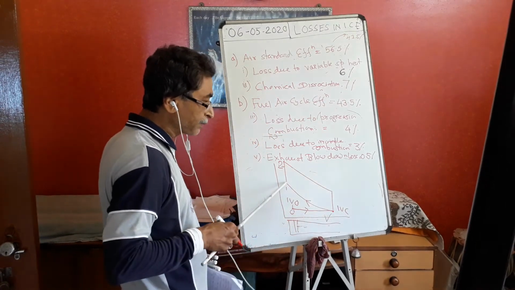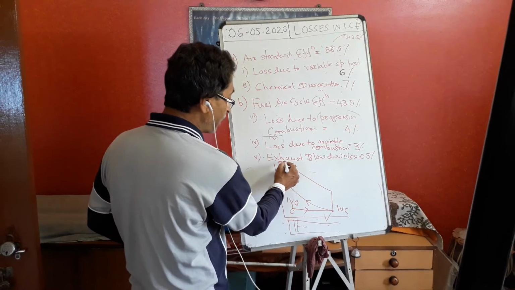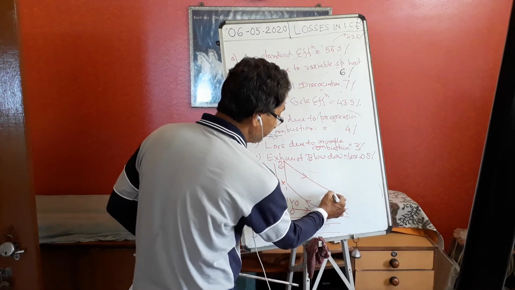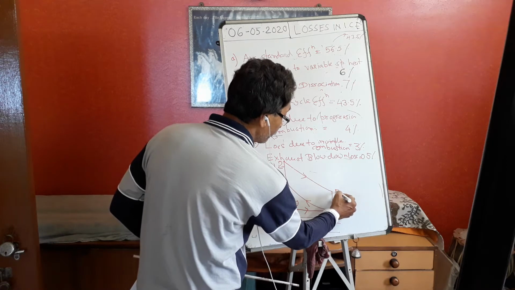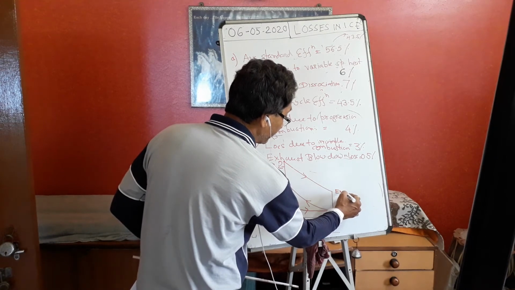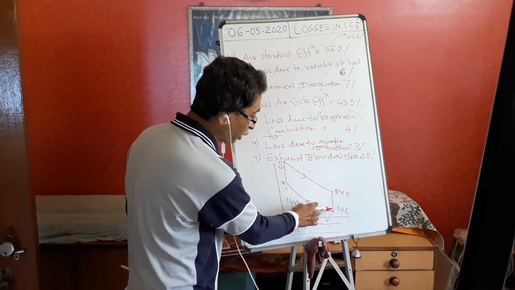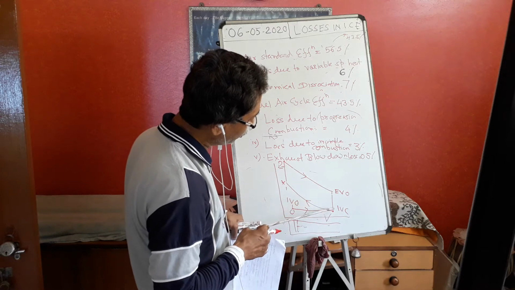Then what is this process? Compression. This is the sparking. This is the combustion. After that, this is the expansion. And here the exhaust valve opens. Exhaust valve open, EVO. So this is the point EVO, as a result of which the pressure will drop suddenly. So this is the point where the exhaust valve will open and the pressure will drop.